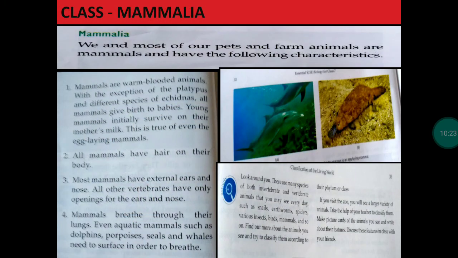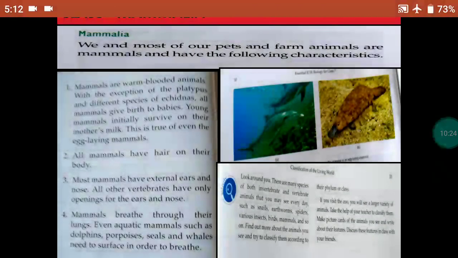Next class is Mammalia. We and most of our pets and farm animals are mammals and have the following characteristics. Mammals are warm-blooded animals with the exception of platypus and different species of echidnas. All mammals give birth to babies. Young mammals initially survive on their mother's milk. This is true even of the egg-laying mammals.